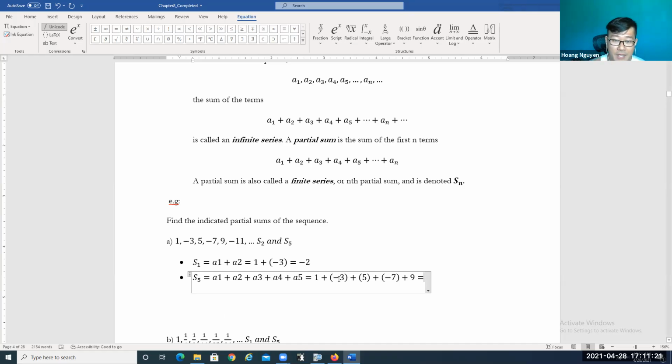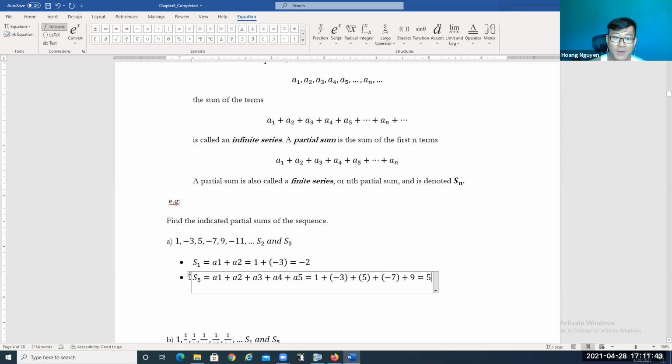So let's see what the answer is. 1 plus -3 is -2, plus 5 is going to be positive 3. Then minus 7, so it's going to be -4, right? -4 plus 9 is going to be positive 5. Let's see if that's true: 15 take away 10 is going to be 5.